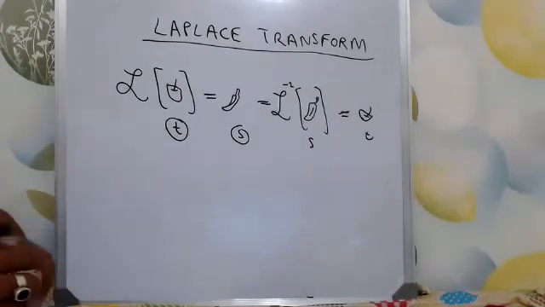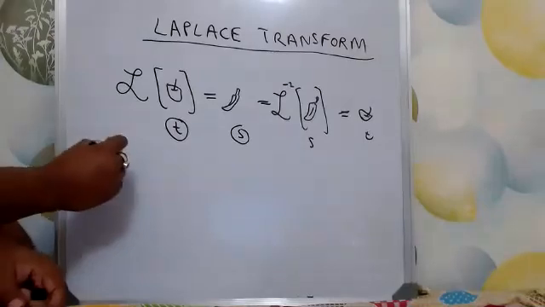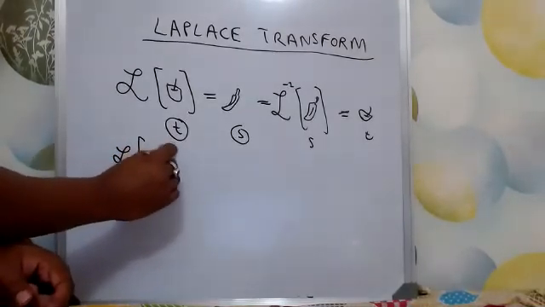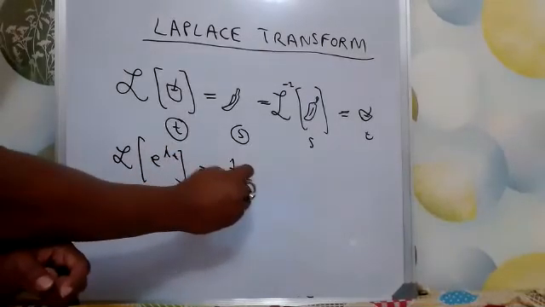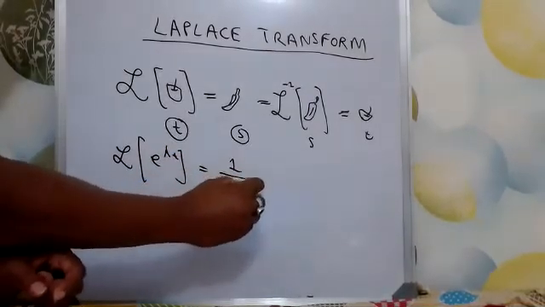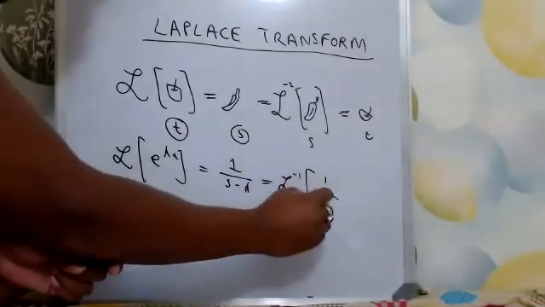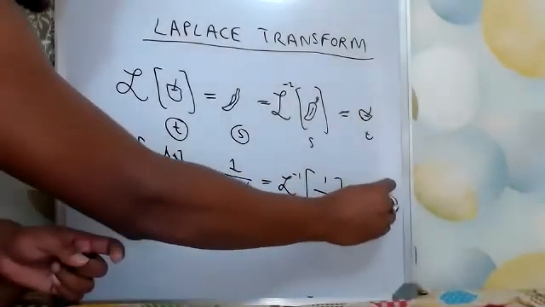And we saw some examples regarding that. Simple examples: the Laplace transform of e to the power lambda t becomes 1 by s minus lambda in planet S. Again, the inverse transform of 1 by s minus lambda becomes e to the power lambda t.